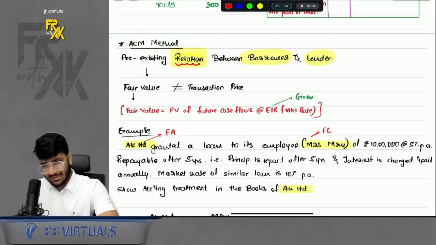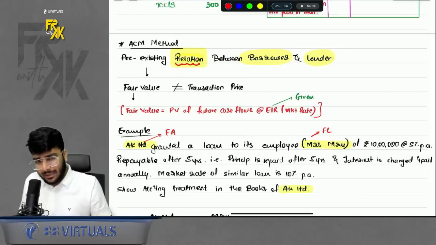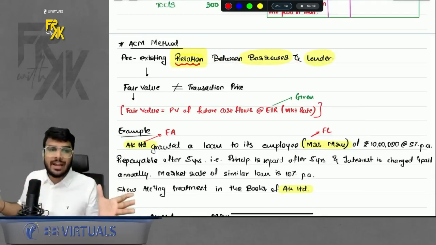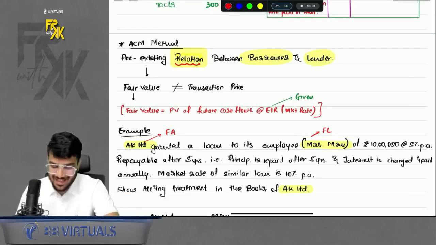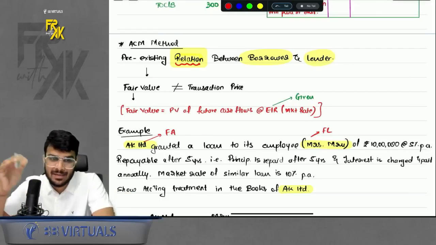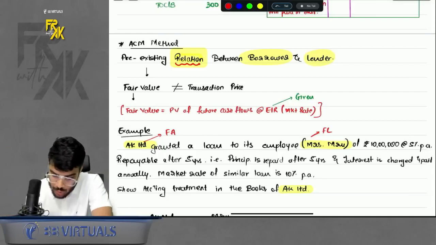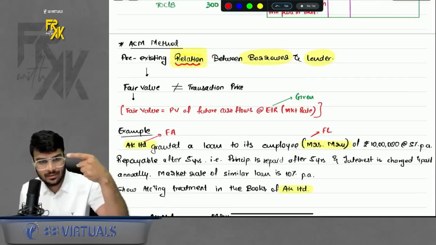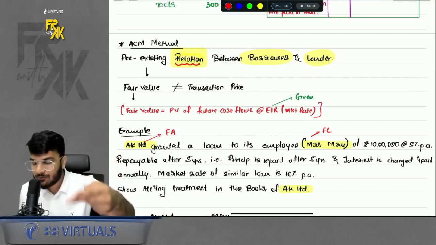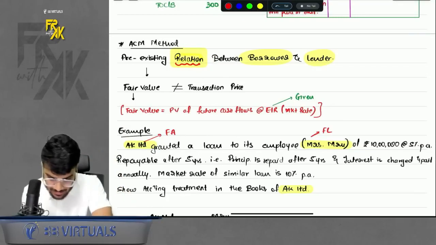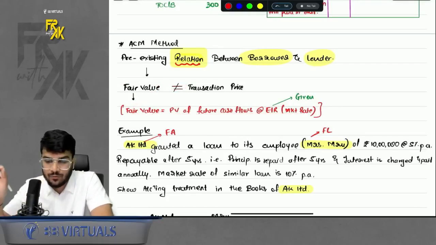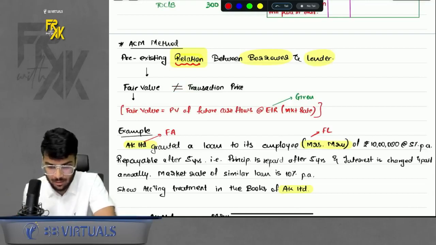Now the next part under our ACM method is where there is a relationship between the borrower and the lender. So what is the meaning of this? That means the party who is taking the loan and the party who is giving the loan, both are related. Related means there might be some relationship of parent, subsidiary, employer, employee, for example, right? So whenever there is a relation, I already told you, if it falls under the 3 case, relationship, CFI or level 1 input, you will compute the fair value. That means here your fair value will not be equal to your transaction price. Here your fair value will be equal to present value of future cash flows at EIR, right?